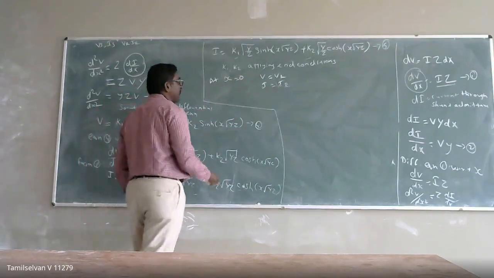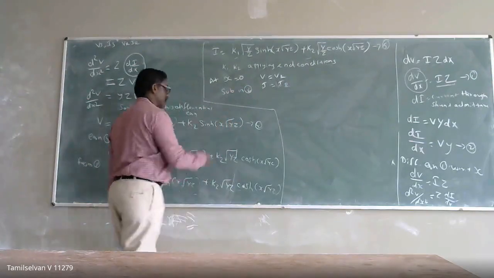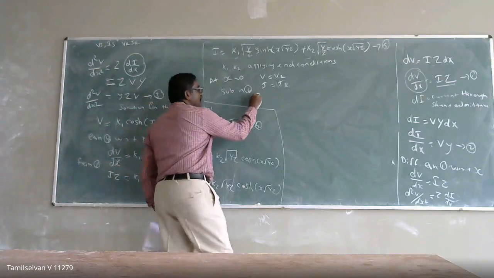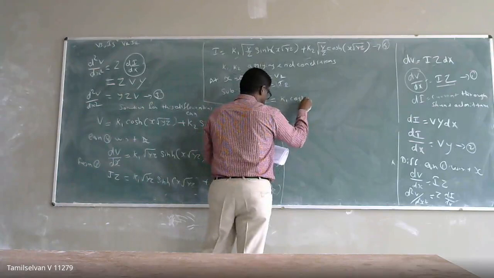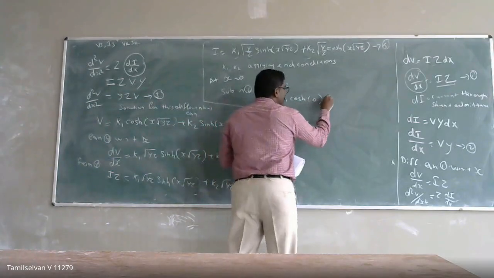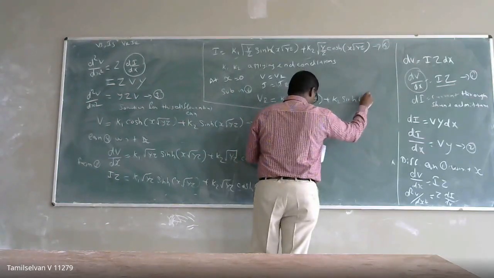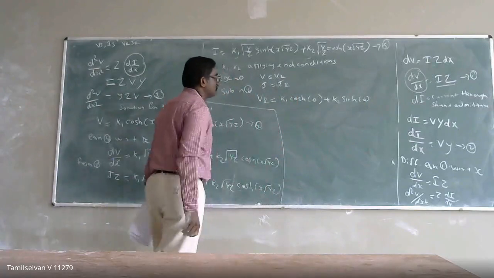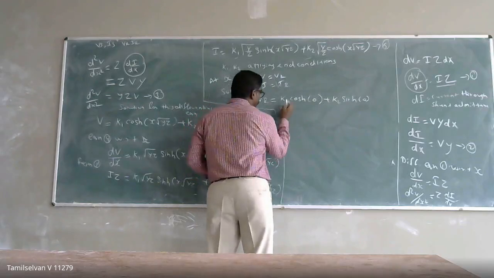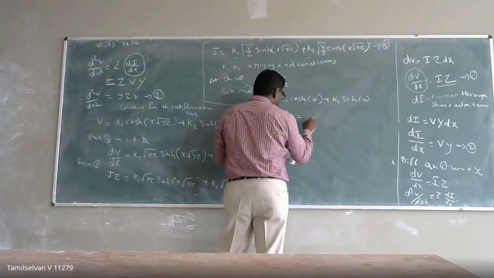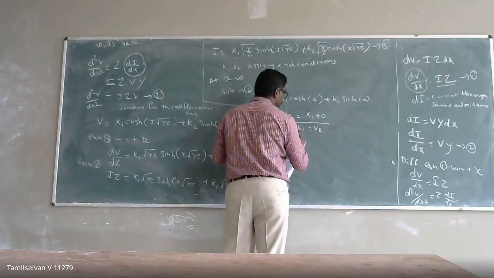When I substitute this in equation 4, I get VR will be equal to K1 cosh of 0 plus K2 sinh of 0. Cosh of 0 is nothing but 1, and sinh of 0 is 0. So VR will be equal to K1 plus 0, which means K1 will be equal to VR.